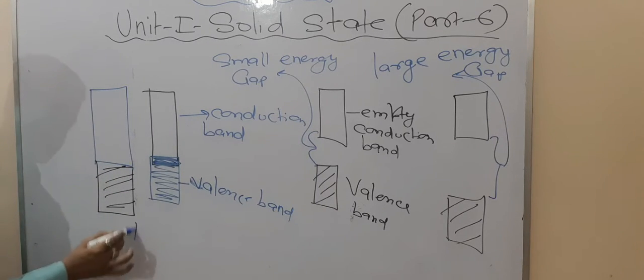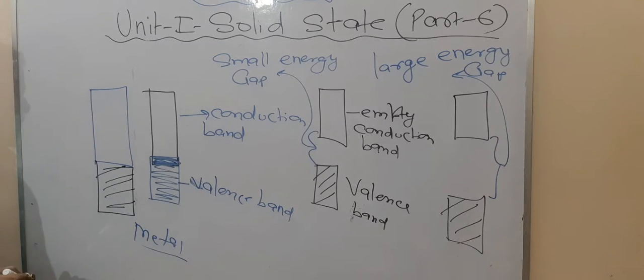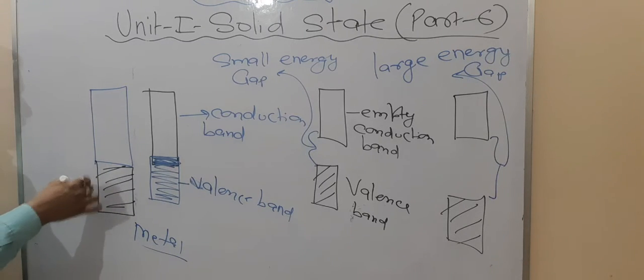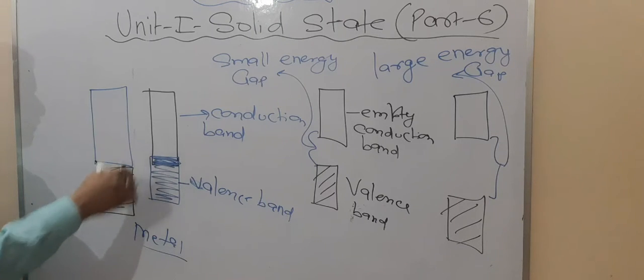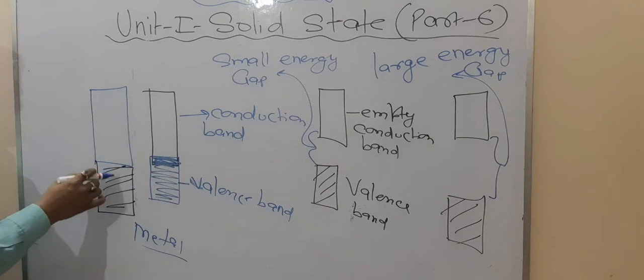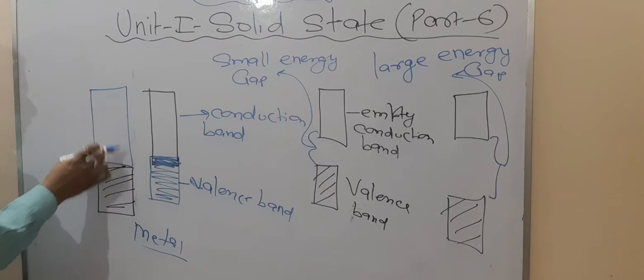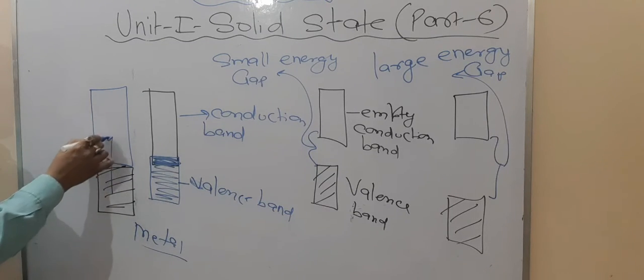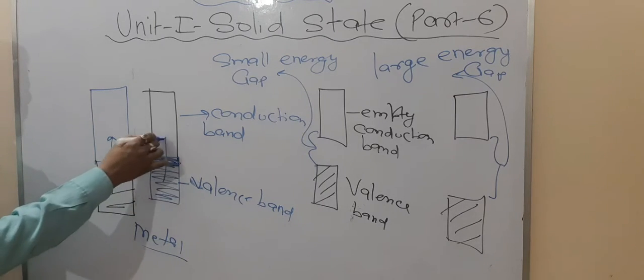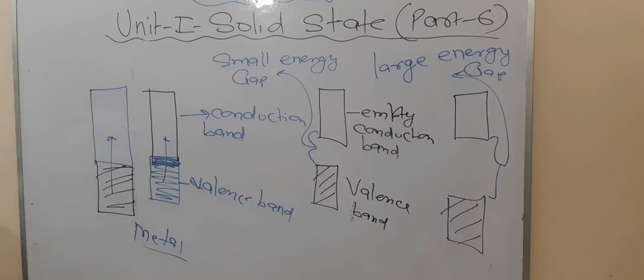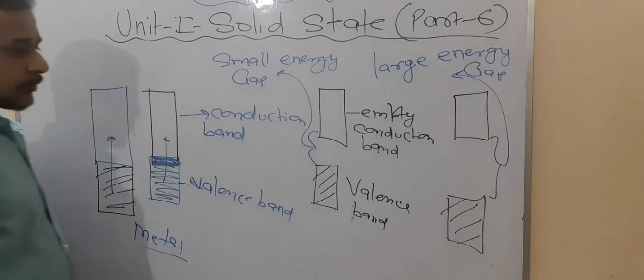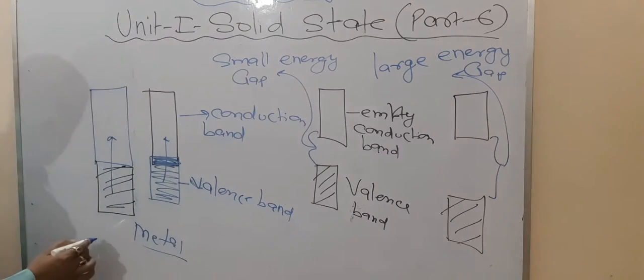In case of metal, look at the metal. Two conditions arise. Either the bands are partially filled, or they overlap with each other. In that condition what happens? Look here, no gap is there between the valence band and conduction band. So that's why electrons can jump from here to here. So that's why they can show conductivity. Are you getting this point or not? So that means in case of a conductor, the electron can jump from the valence band to the conduction band, and that's why they show conductivity. Okay. So this is basically the conductor.